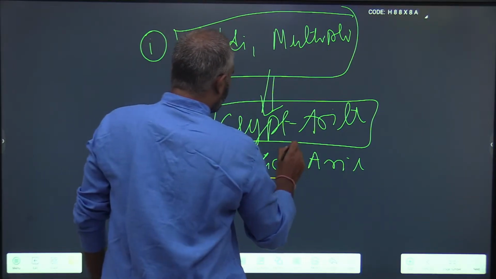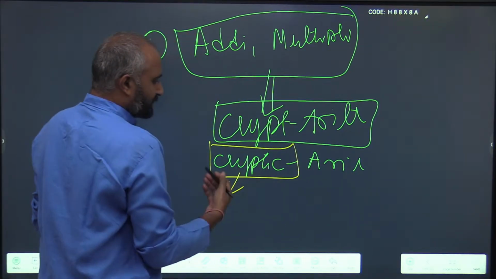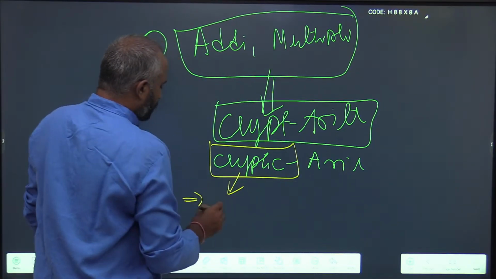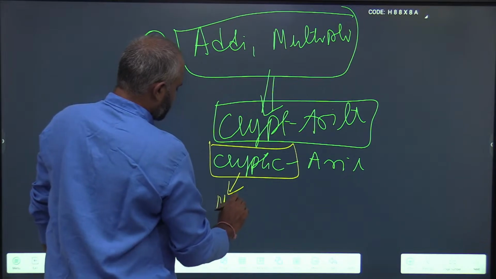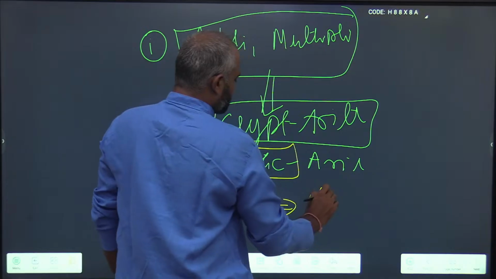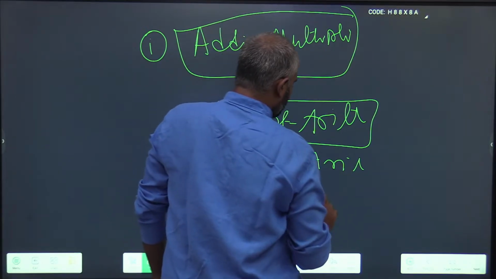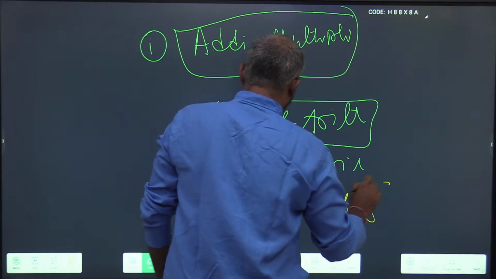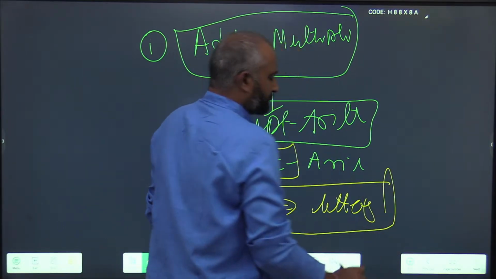So, cryptic addition, what happens in a cryptic addition? Cryptic is something that is hidden. So, in cryptarithmetic problems, what you will see is numbers being replaced by letters. All such types of problems are called cryptarithmetic problems.